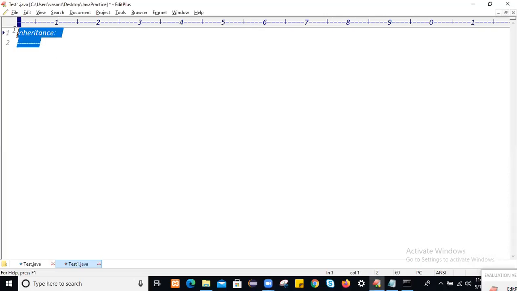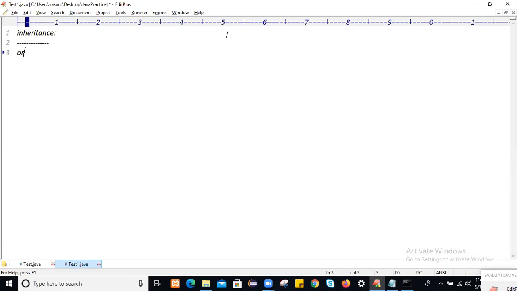Inheritance, the definition, write it down. The process of acquiring the properties of the parent class into the child class object is called inheritance.